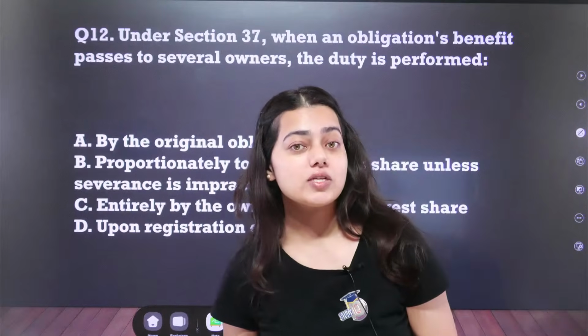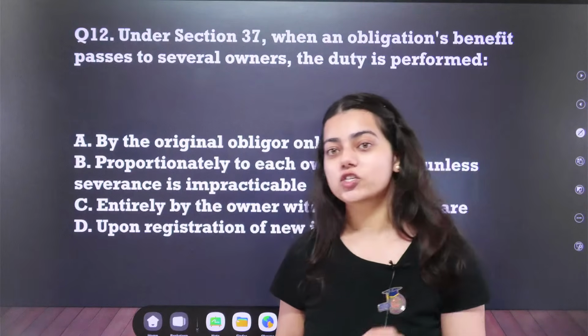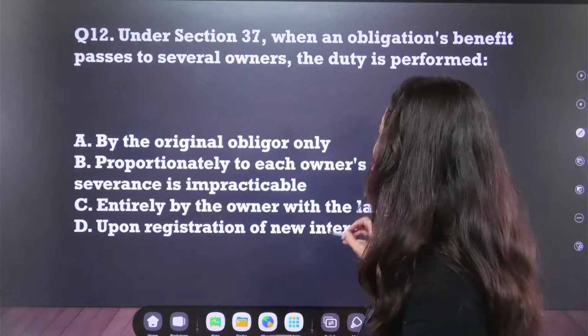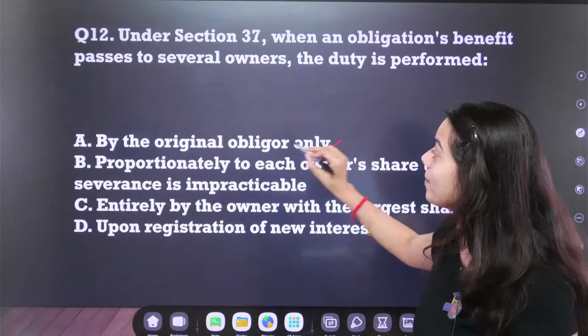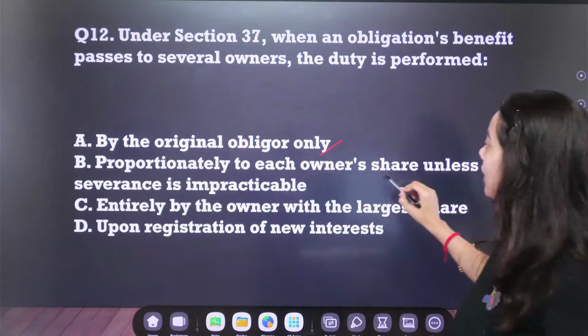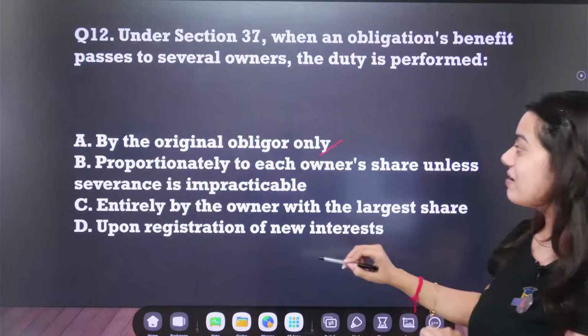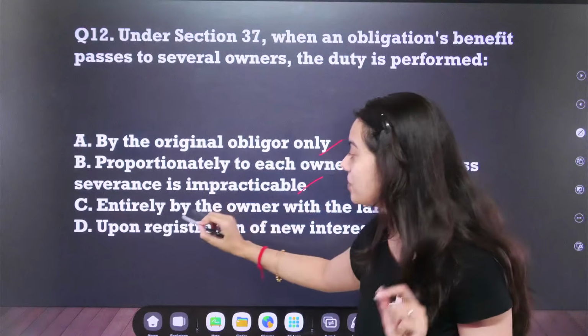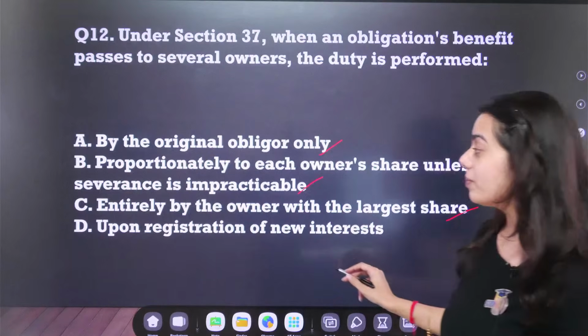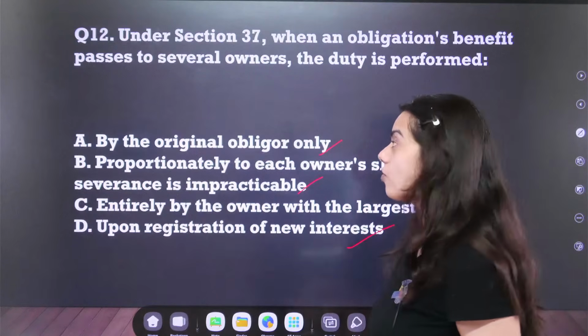Under section 37, when an obligation's benefit passes to several owners, the duty is performed, and your options are: option A, by the original obligor only; option B, proportionately to each owner's share unless severance is impracticable; option C, entirely by the owner with the largest share; option D, upon registration of new interest.